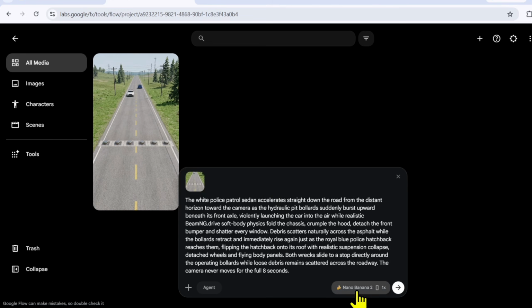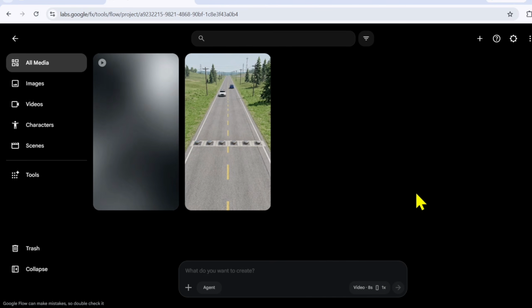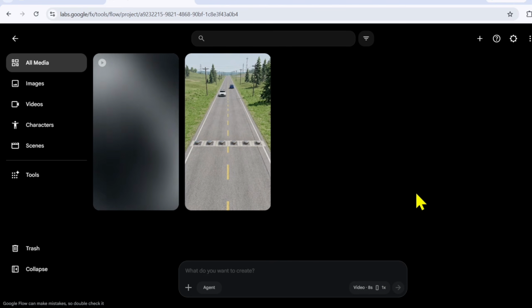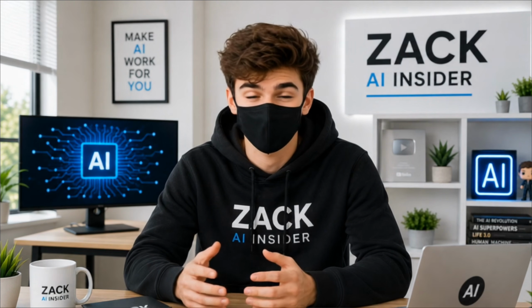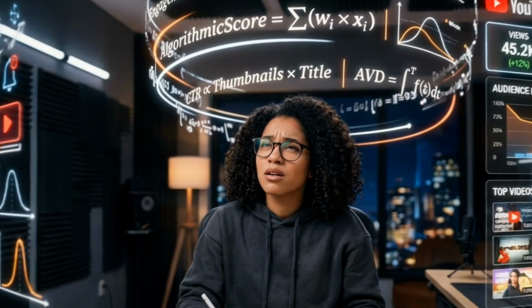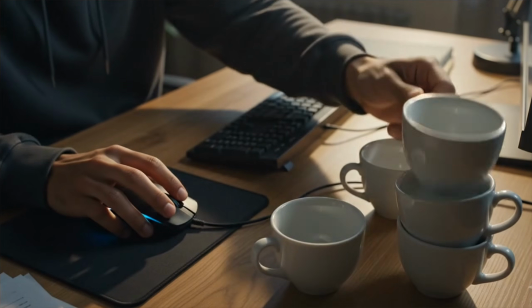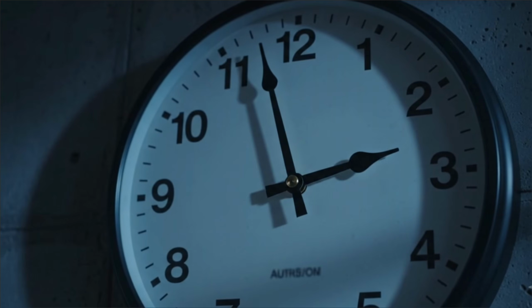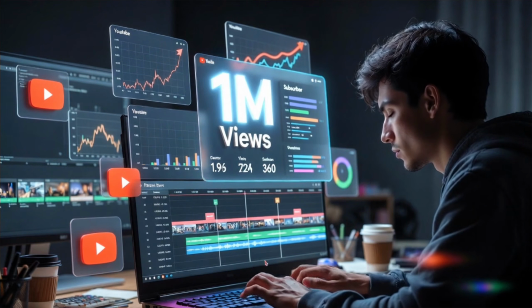Go back, regenerate only that scene, replace the bad clip, and check the timeline again. Spending a few extra minutes here makes a huge difference in the quality of your final video. Many creators upload in a hurry and leave obvious visual mistakes in the video. Viewers notice them immediately, swipe away in a few seconds, and the algorithm considers it low audience satisfaction. On the other hand, creators who properly review and polish every scene get much higher watch time because their videos remain visually convincing from beginning to end. This quality control is the biggest difference between average videos and million-view videos.